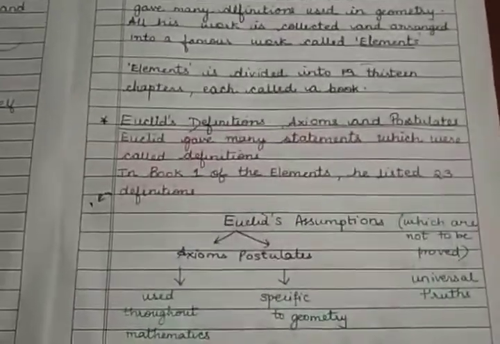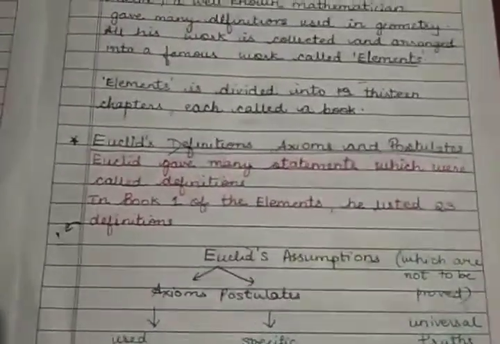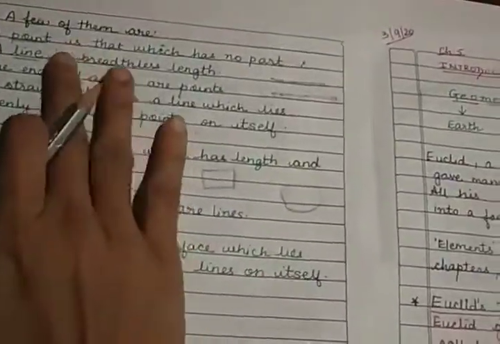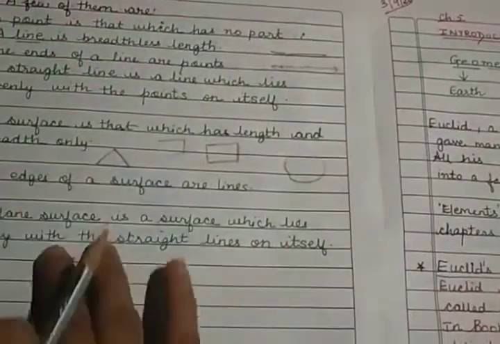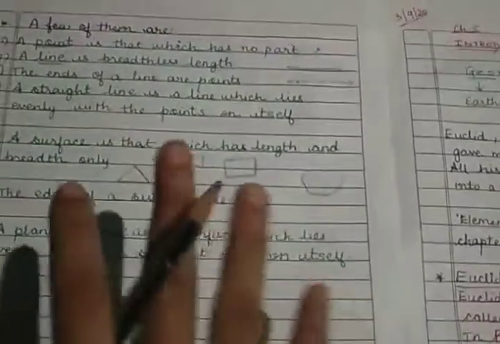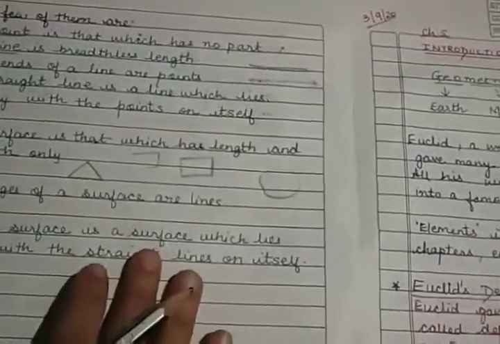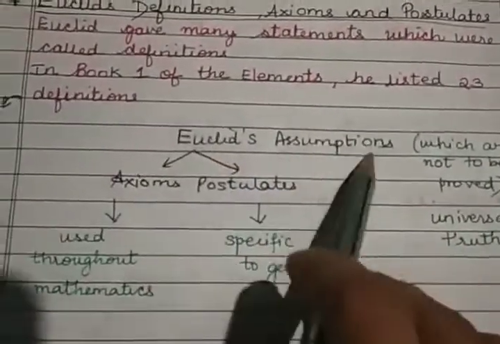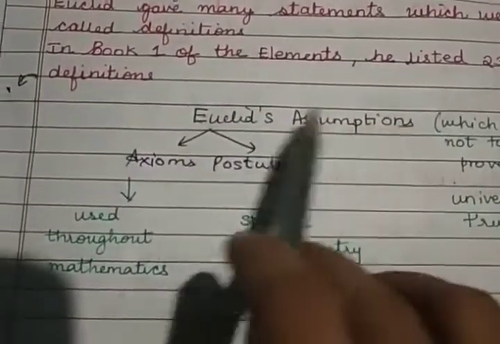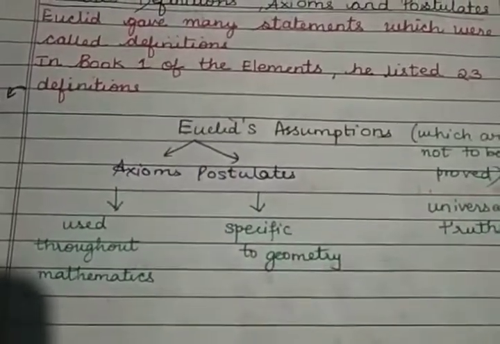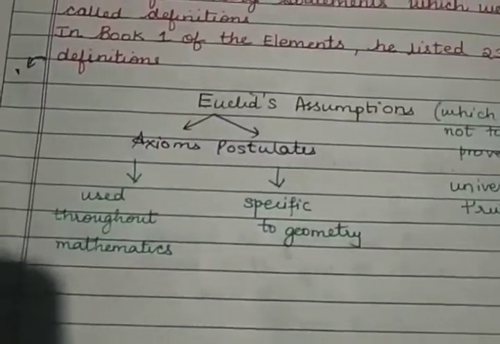And then we saw some of Euclid's definitions, axioms and postulates. Some of the definitions of point, line, surface, edge, plane were given by Euclid. Then we saw what Euclid's assumptions are. Euclid's assumptions are statements which are taken to be true and they are not proved.